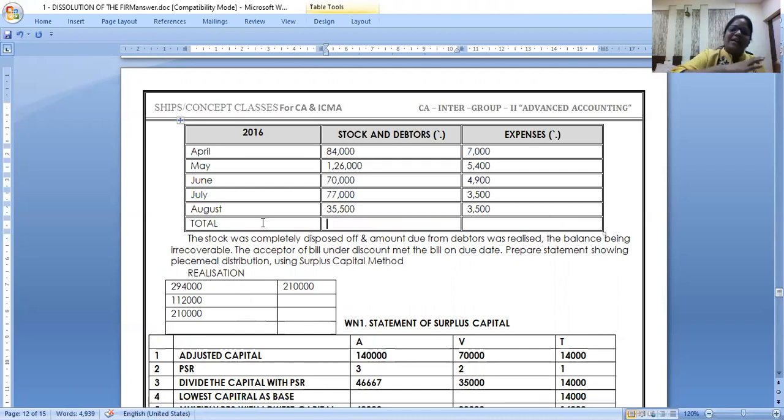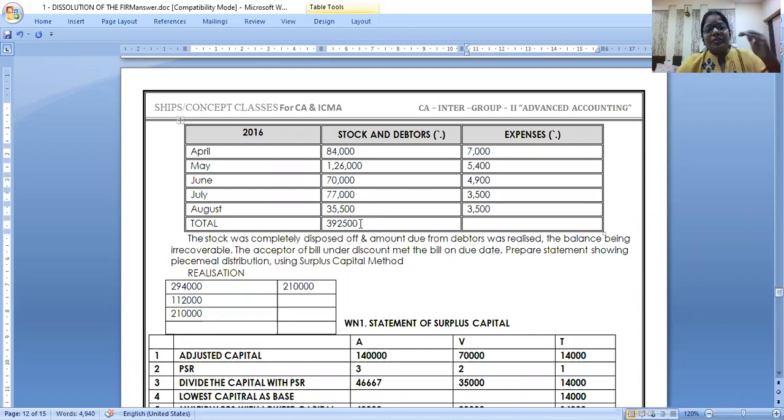Next is bank account debit to realization account. How much? I want the vertical total of stock and debtors. How much is it coming to? No, not 200. It is 3,92,500. Any doubt?